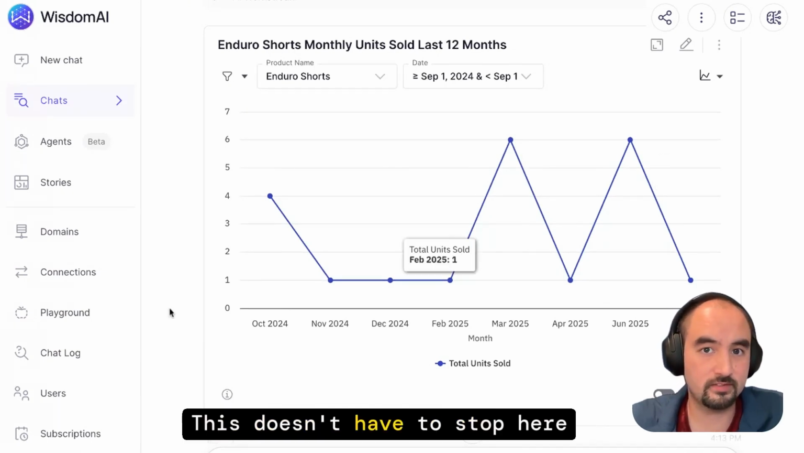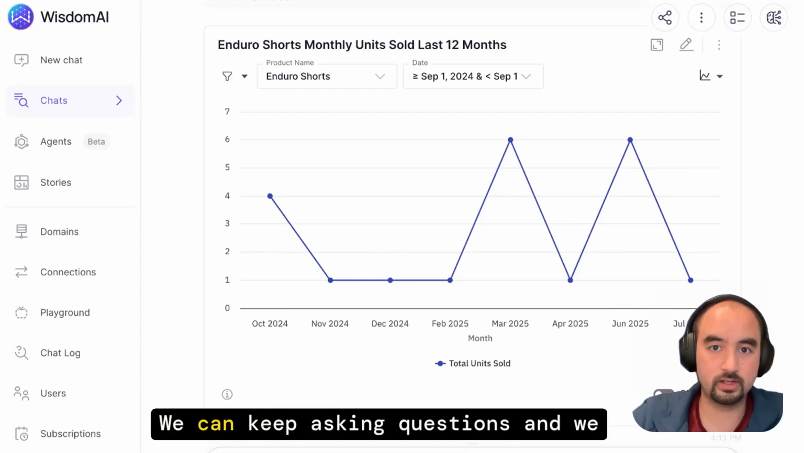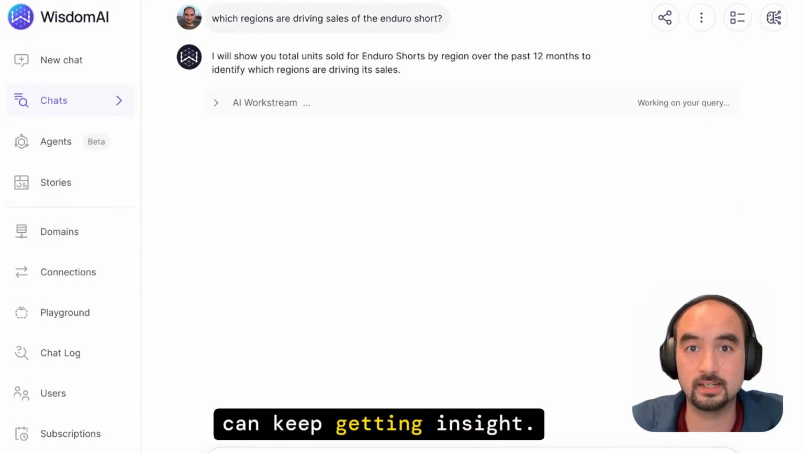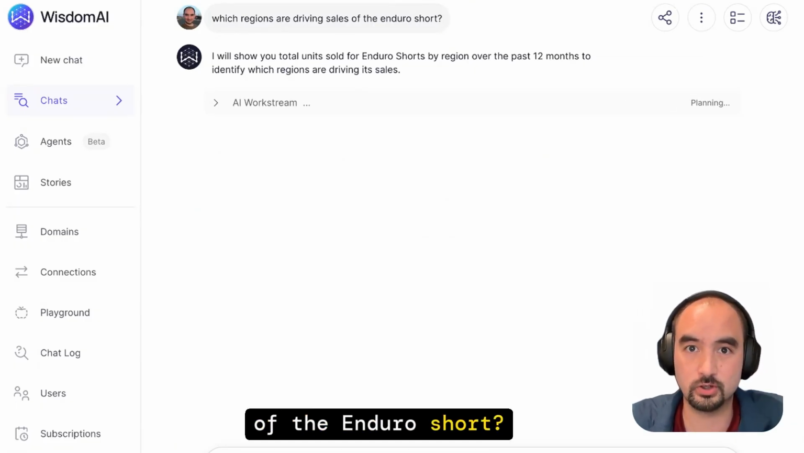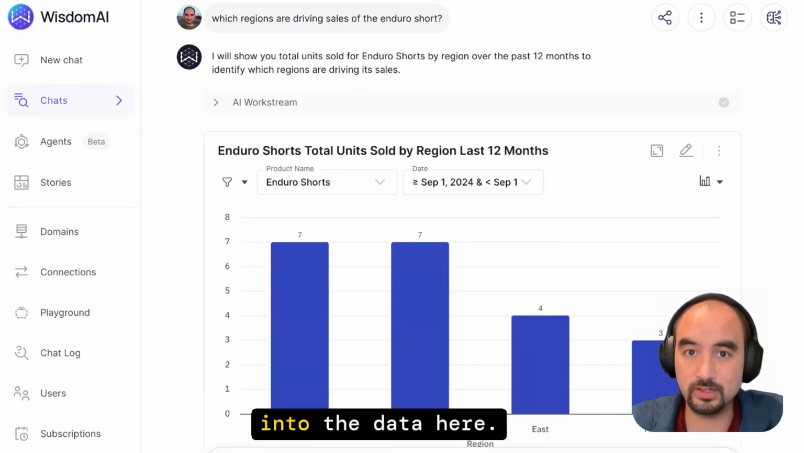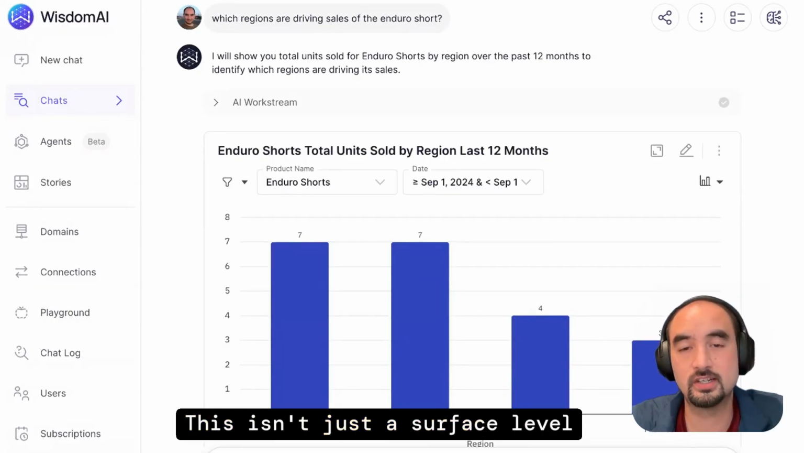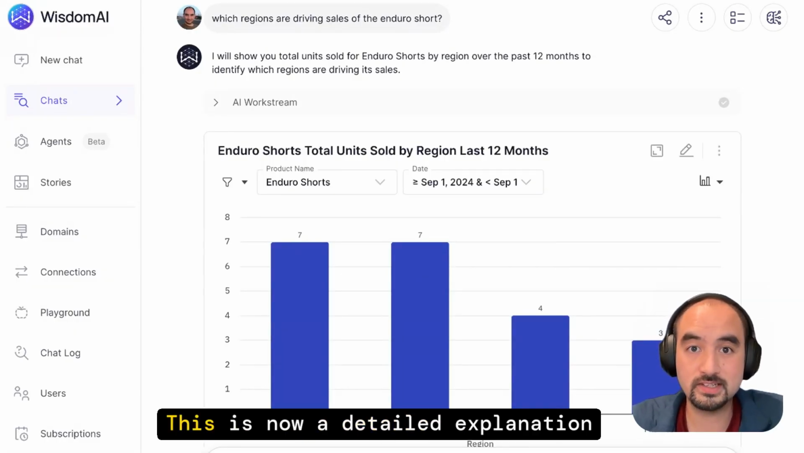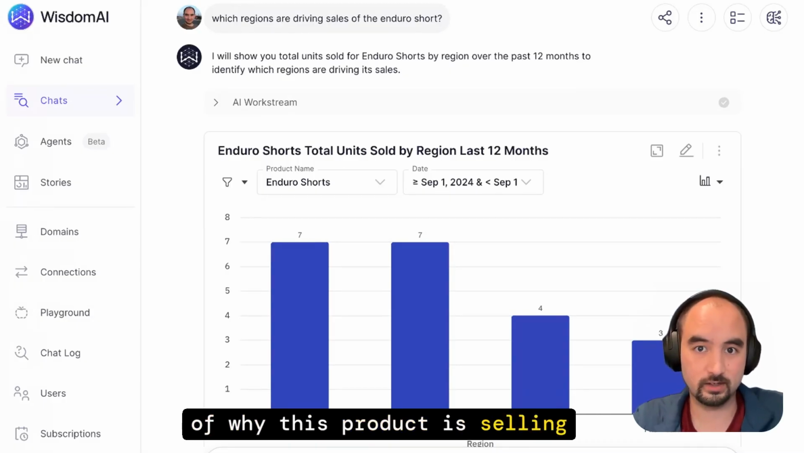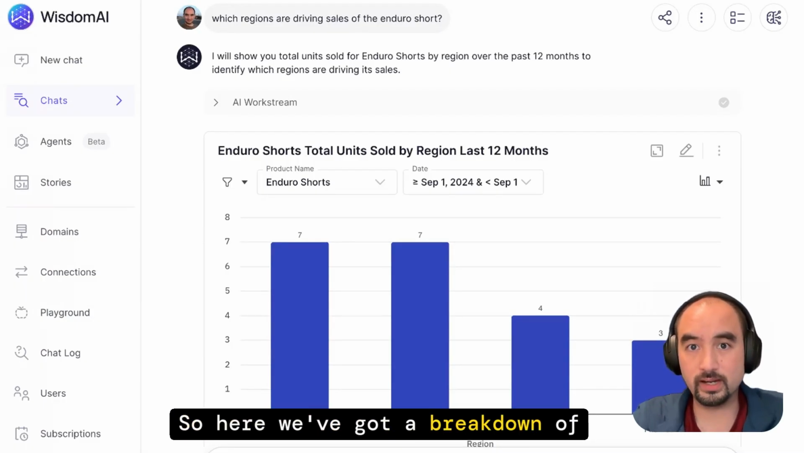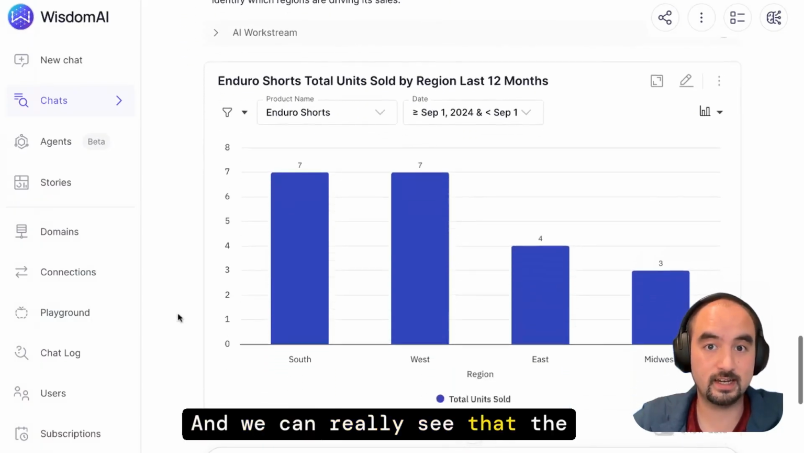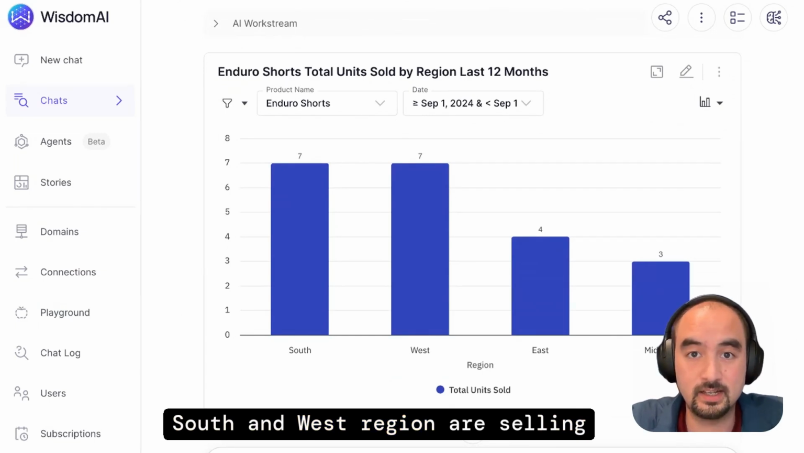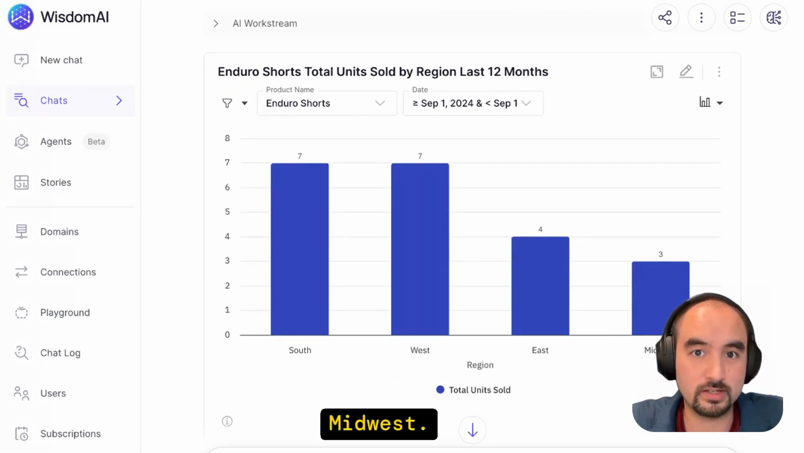And you know what? This doesn't have to stop here either. We can keep going. We can keep asking questions and we can keep getting insight. So which regions are driving sales of the Enduro short? So we're diving a little deeper into the data here. This isn't just a surface level report. This is now a detailed explanation of why this product is selling well. So here we've got a breakdown of the regions of who is selling this short, and we can really see that the South and West region are selling at a better rate than East and Midwest.